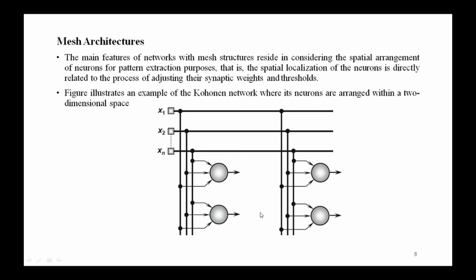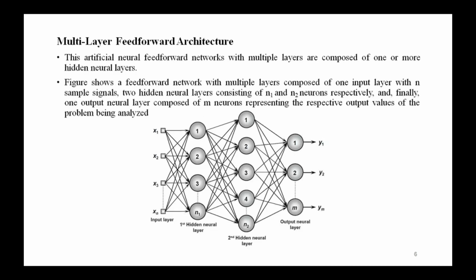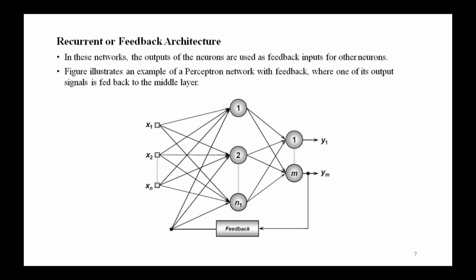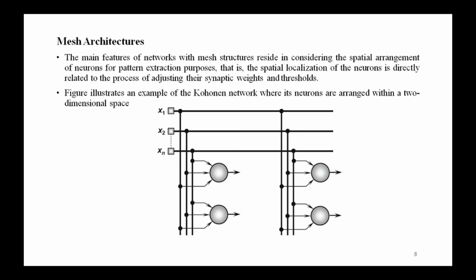So these are the different categories of ANN architectures: single layer feed forward architecture, multi-layer feed forward, recurrent or feedback, and then mesh architecture. These are the different types of ANN architectures.